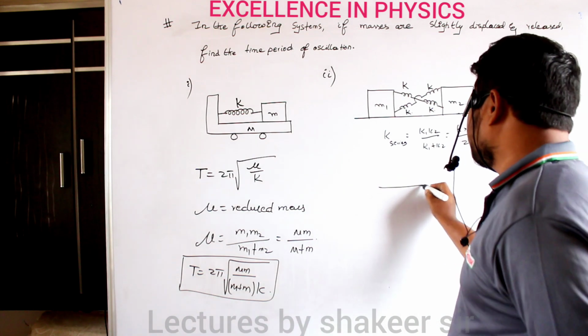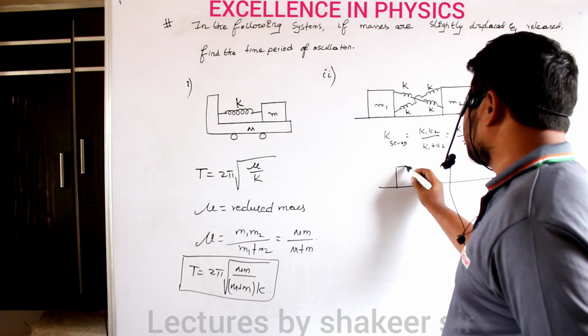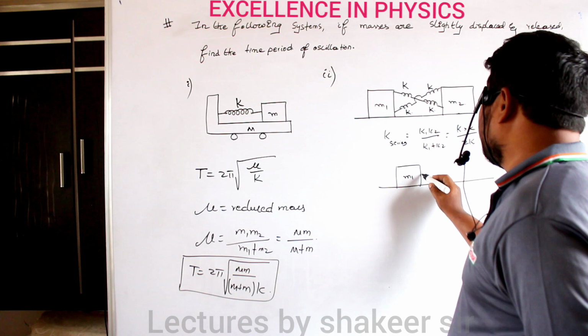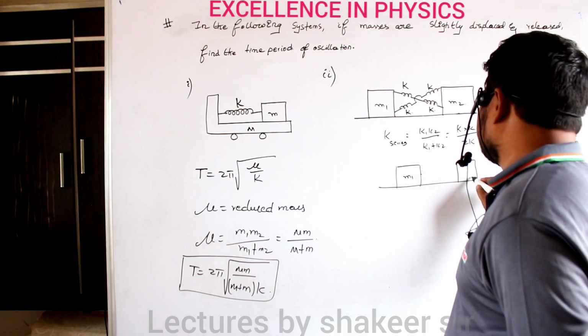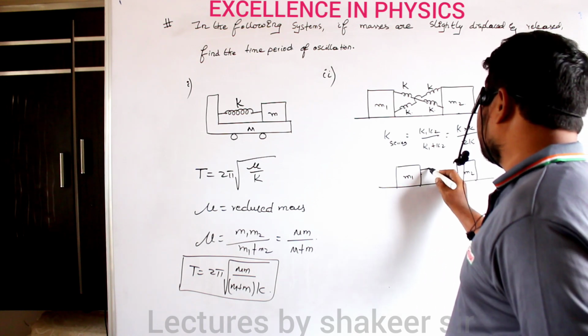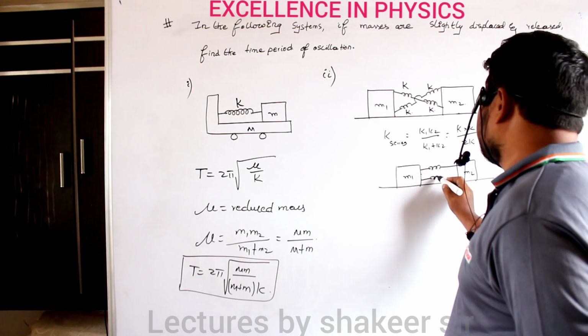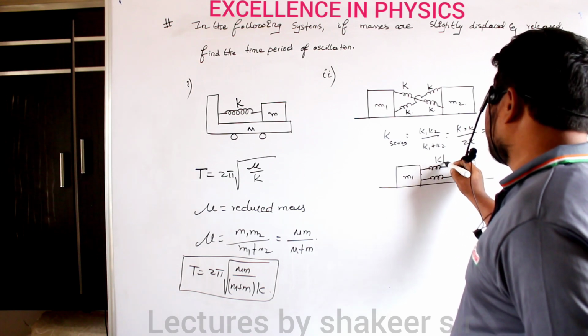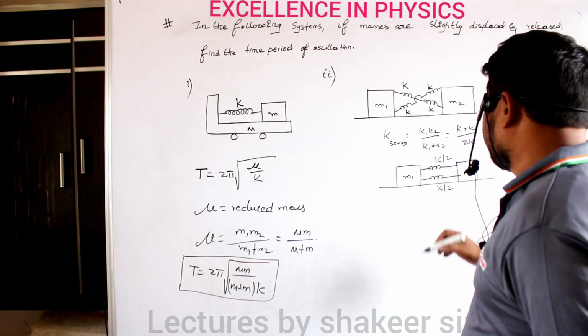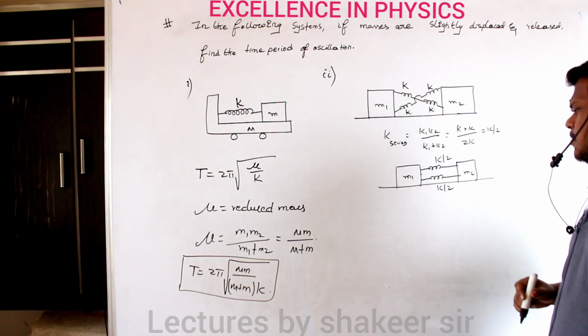Now the equivalent diagram can be drawn like this. This is mass M1 and this is mass M2. So this is one spring, this is another spring, k by 2, and this is also k by 2. Now the two springs are in parallel.